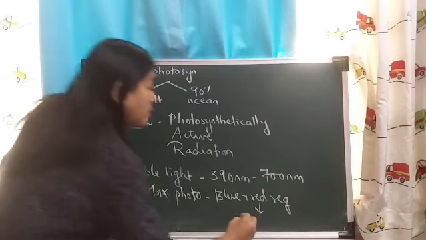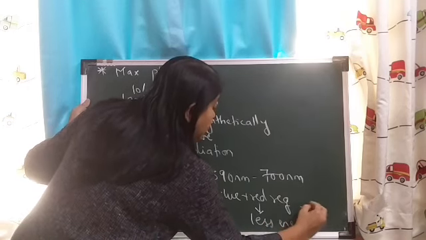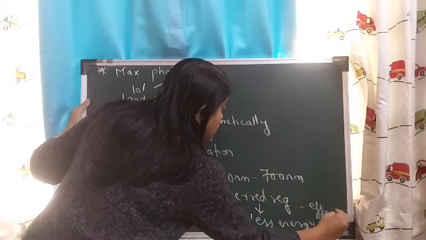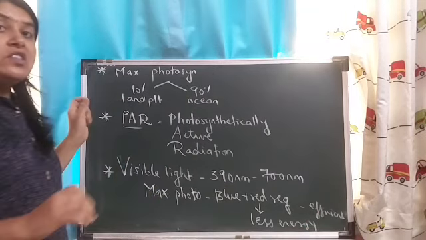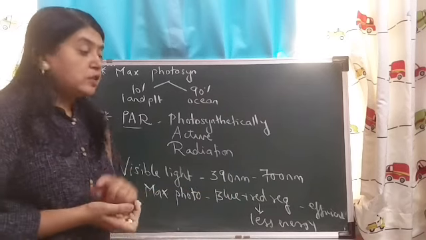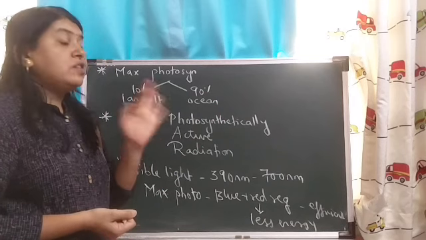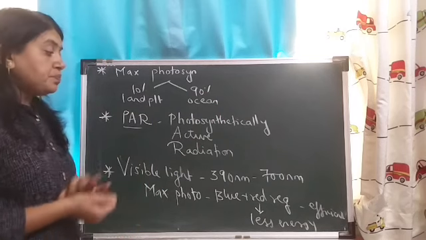Particularly, red light, which has less energy, is very efficient in photosynthesis. Though photosynthesis takes place in both the blue and red regions of the spectrum, red light is very effective because it has less energy.